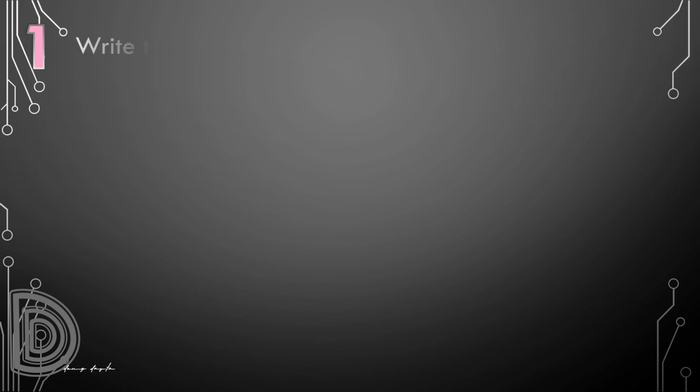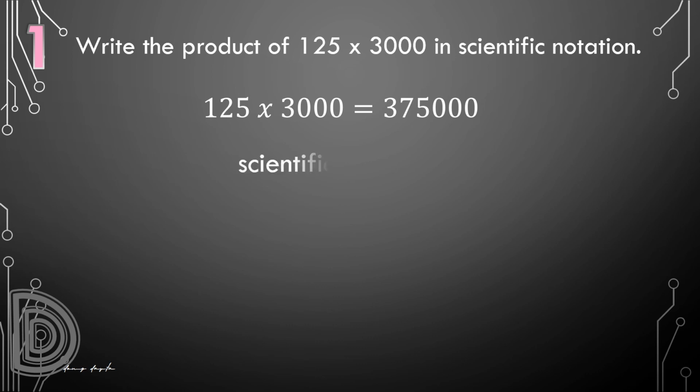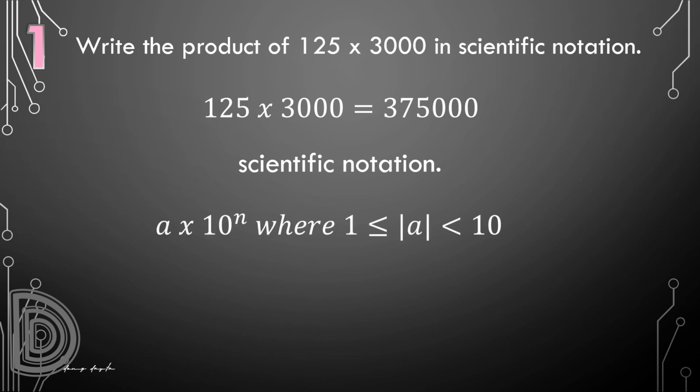We are to write in scientific notation the product 125 times 3,000. To do that, just multiply 125 by 3, that's 375, and annex the 3 zeros from 3,000, that is 375,000. Now you know that scientific notation is written in the form a times 10 raised to n, where the absolute value of a is a number that is equal or greater than 1 but less than 10. And the n is any integer.